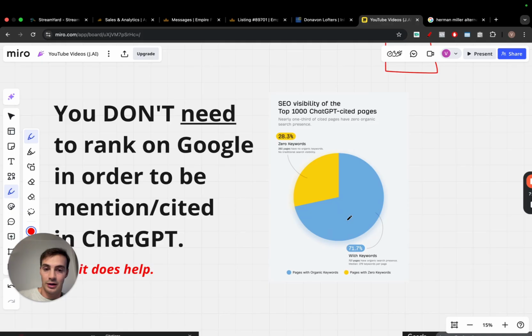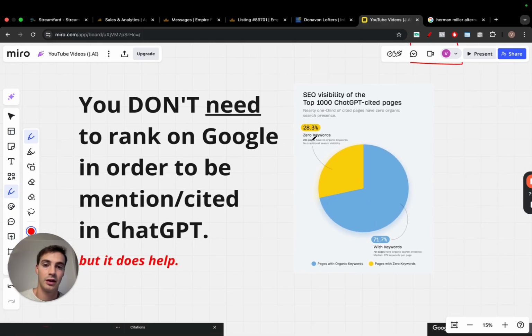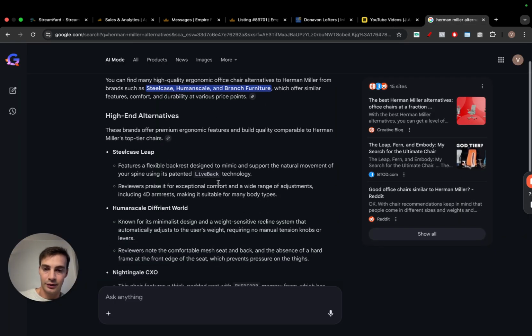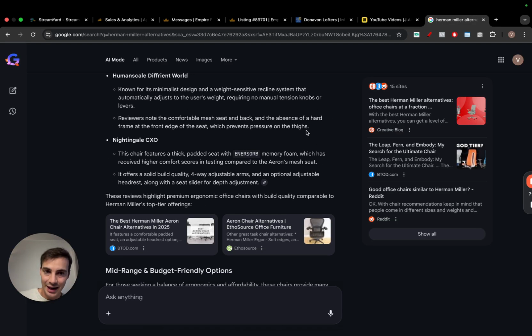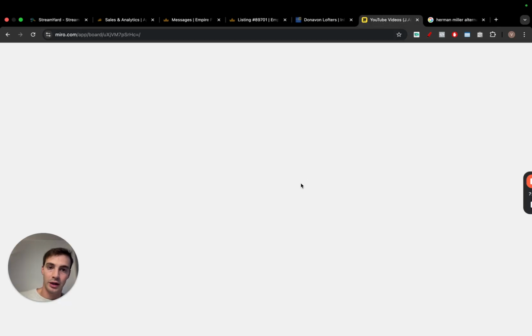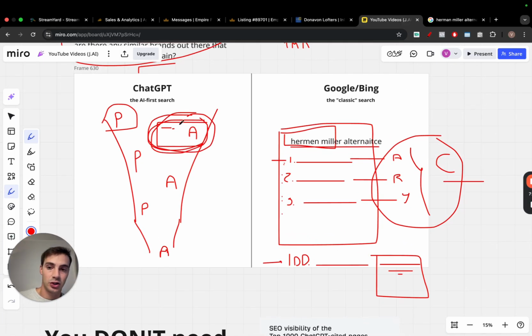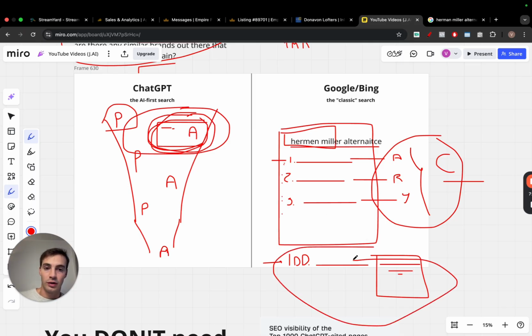And proof of this is that Ahrefs did a study recently which shows basically that a third, or almost a third, of the citations right here, the brand mentions cited in LLMs, in specific ChatGPT, one-third of them don't even show up on Google. In other words, one-third of the brands that show up right here as mentioned citations don't get any human traffic. So this just goes to show that even if you get zero human traffic because you don't rank on Google, you can still get human traffic indirectly, because the AI is going to go there, read it on the 100th page, and then recommend or cite that to the user.